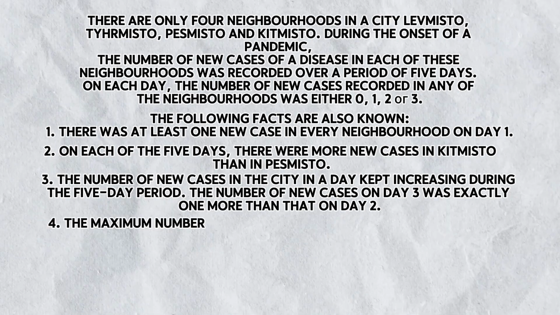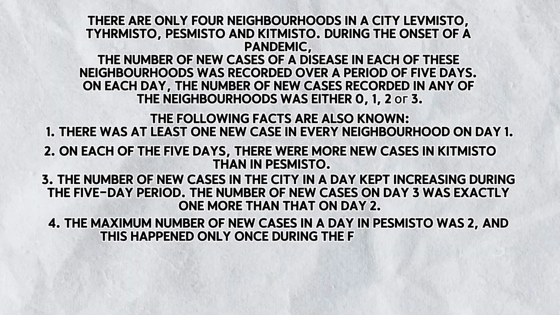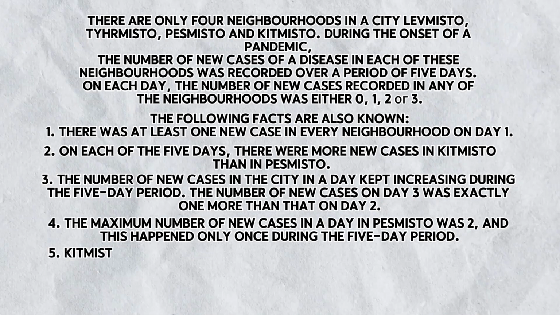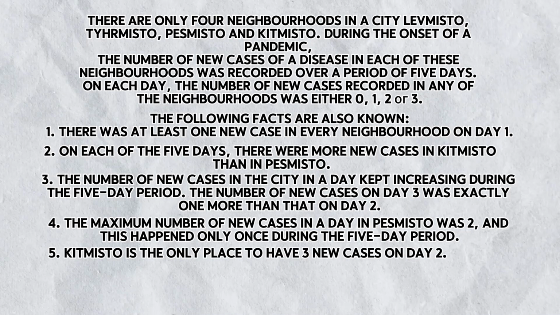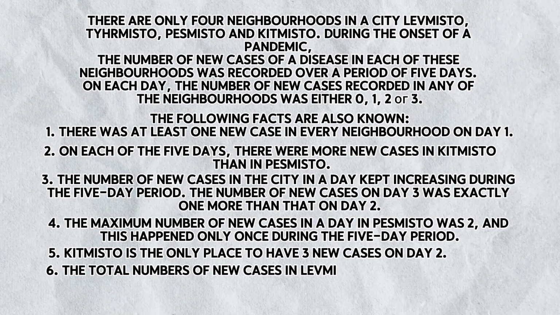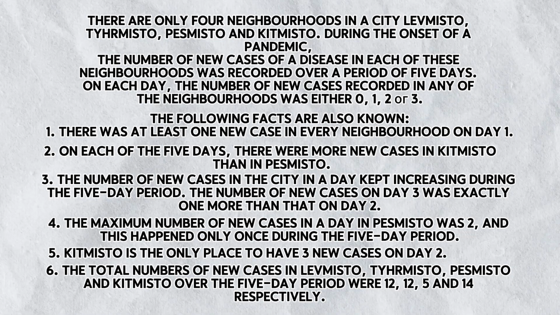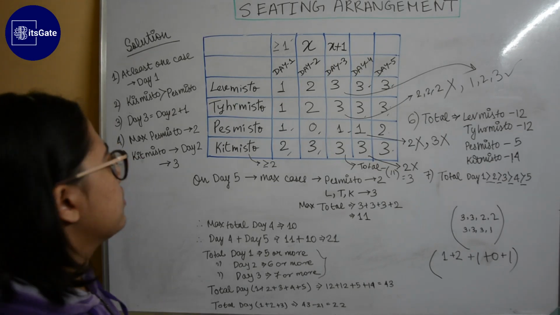The maximum number of new cases in a day in Pesmisto was 2, and this happened only once during the 5-day period. Kitmisto is the only place to have 3 new cases on day 2. The total number of new cases in Levmisto, Tyhrmisto, Pesmisto, Kitmisto over the 5-day period were 12, 12, 5 and 14 respectively. So now let's directly move to the solution.